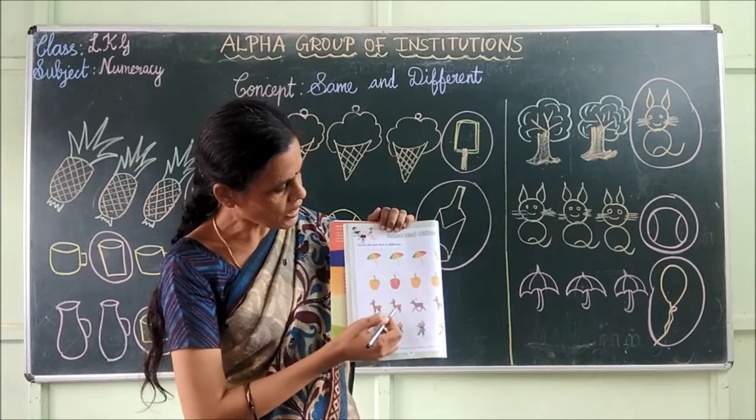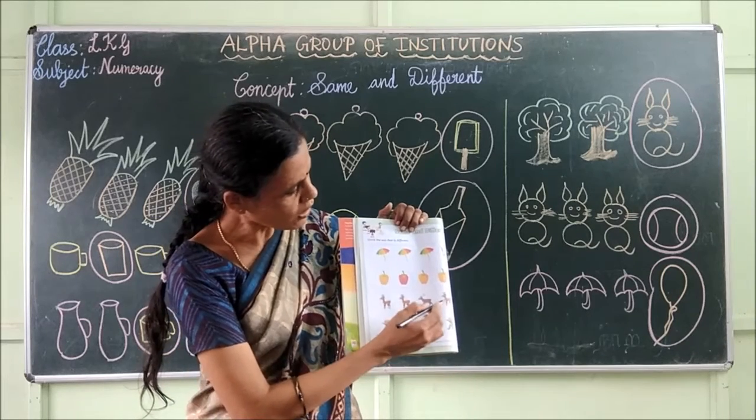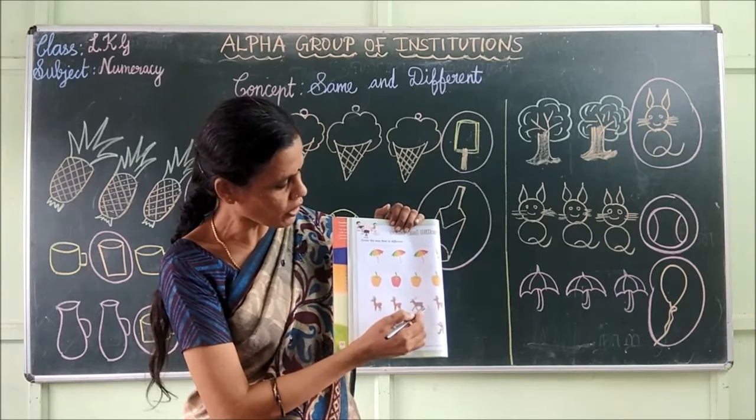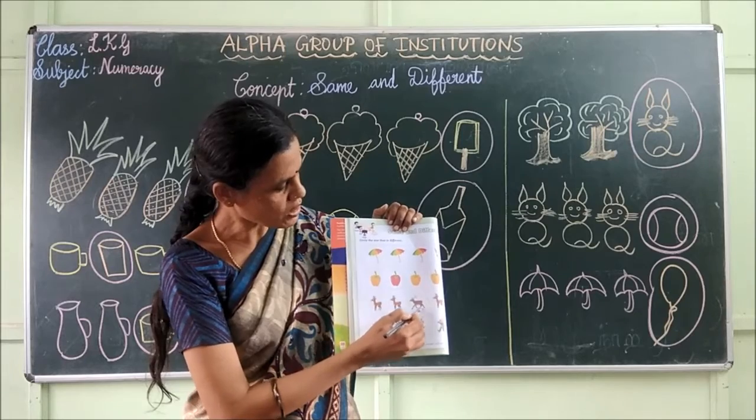Next, this is a deer. These are all colorful. This is only brown in color. So I am going to draw a circle around this.